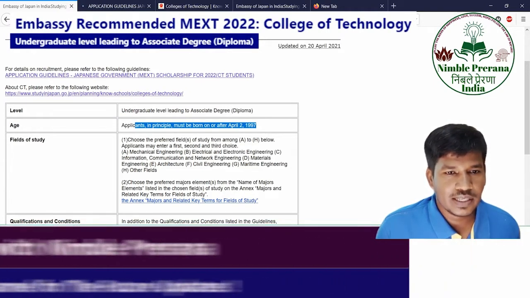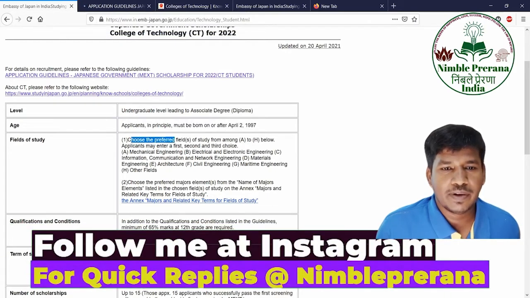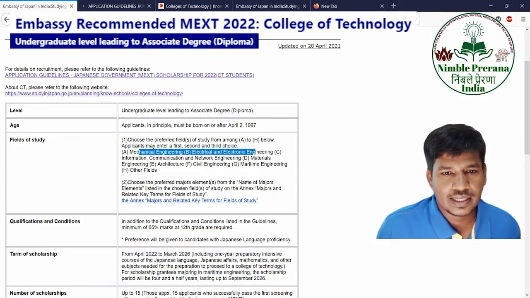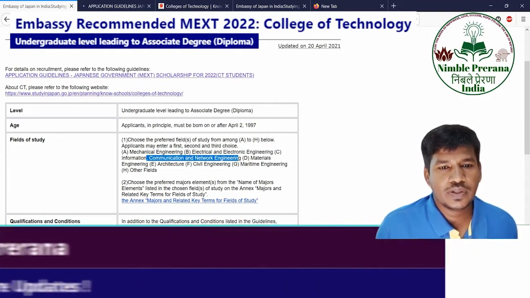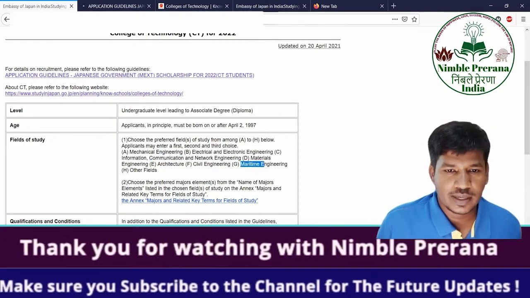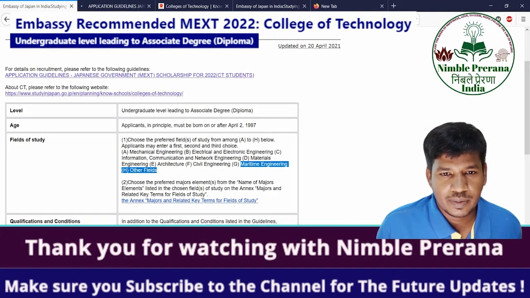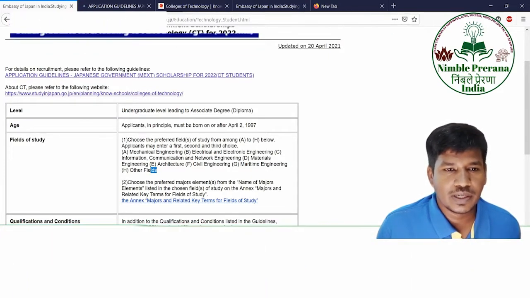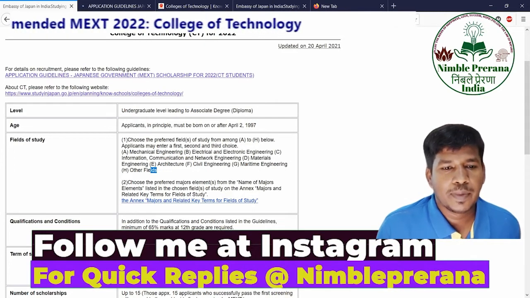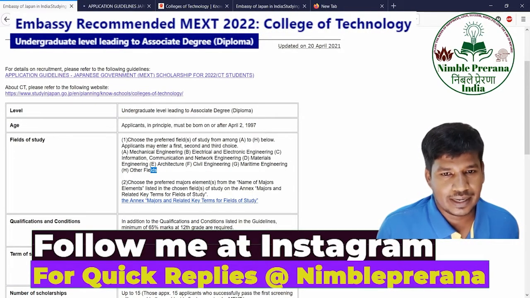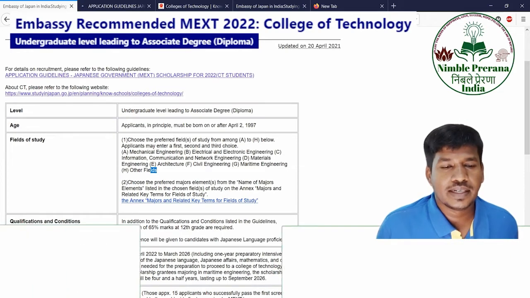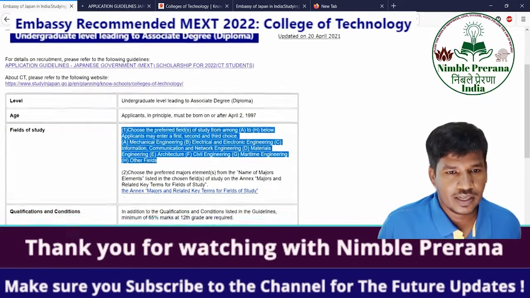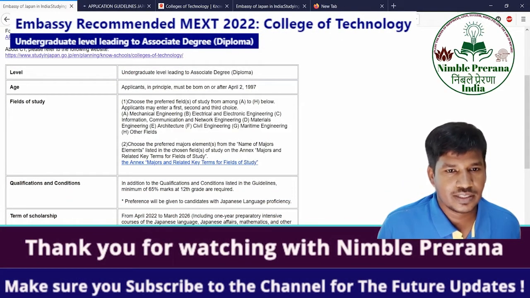And for the field of study, you can see here, choose the preferred field of study from A to H. That is mechanical, electrical, electronics, and information. It is similar to the diploma courses I told you about, right? This is ocean engineering, maritime engineering, and other fields. It is similar to diploma courses in India. It is almost engineering courses, but you will not go so deep. But you will learn similar studies to bachelor's first year courses. And the specialized training course you will find again similar, analogous to our diploma and ITI courses. I'll share those details.